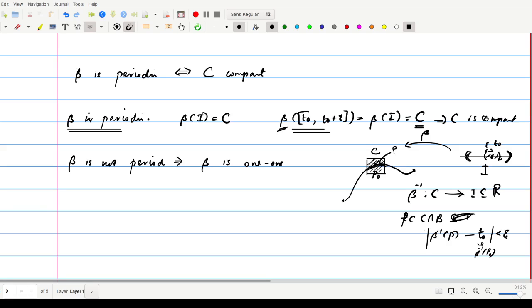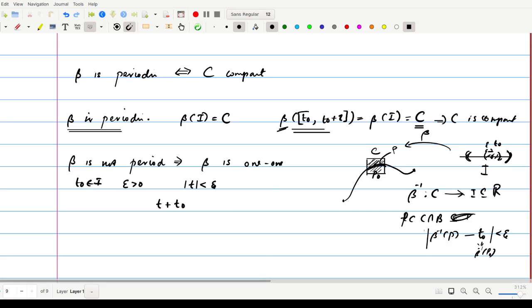Now to prove this, we start with T naught, which belongs to I, and an interval. To select an interval, we choose epsilon greater than 0 and define the interval as mod T less than epsilon, and we represent the points in that interval as T plus T naught.